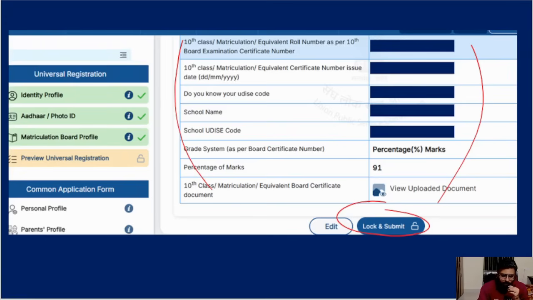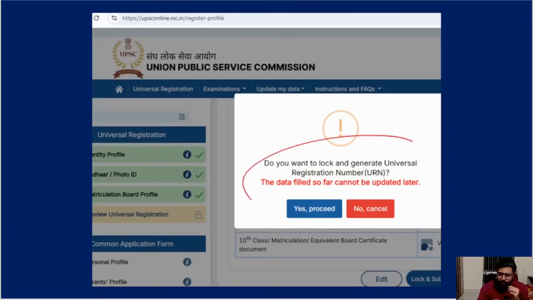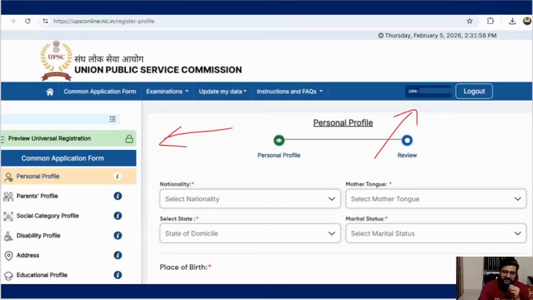Okay, when you lock and submit, it will again ask you, are you sure? Once locked, the details updated so far cannot be changed. Cannot be updated. After that, see, do you want to lock and generate the URN? They're asking you 3 times. They'll ask you the pop-up again and again, so that you are double checking. So a 12-digit URN number will come to your email ID. That means your application, the second phase, has been completed.